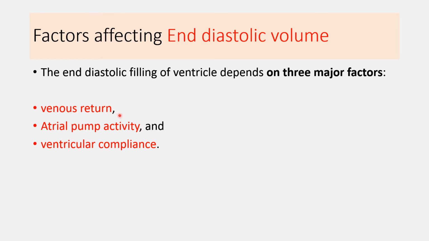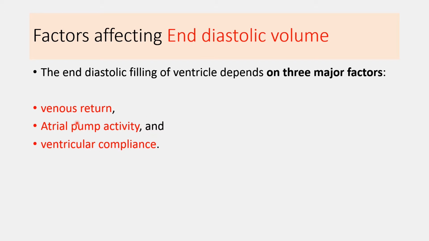First is the venous return. Whenever venous return increases, it can increase more blood flow towards the heart and it can increase the end diastolic volume. Atrial pump activity also contributes to the ventricular filling. So atrial pump activity also contributes to the end diastolic volume.